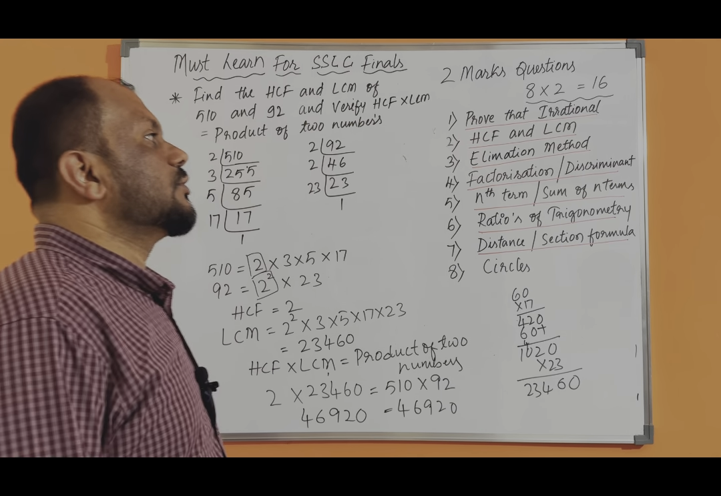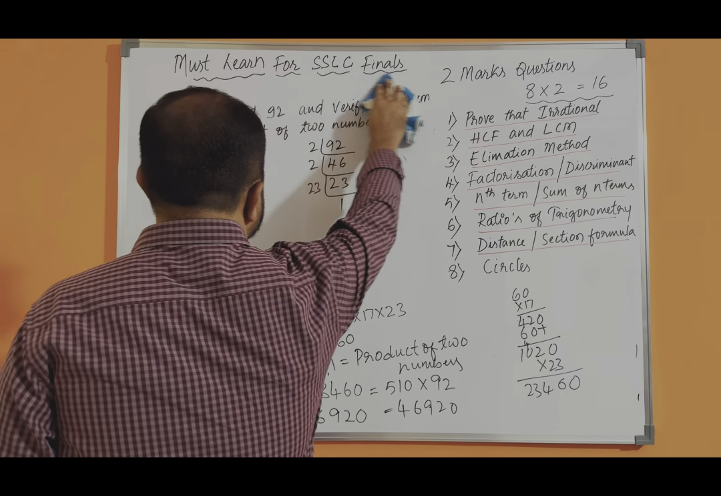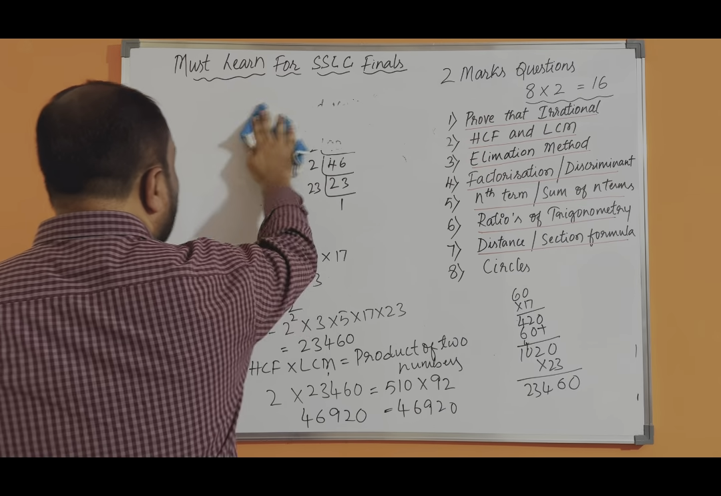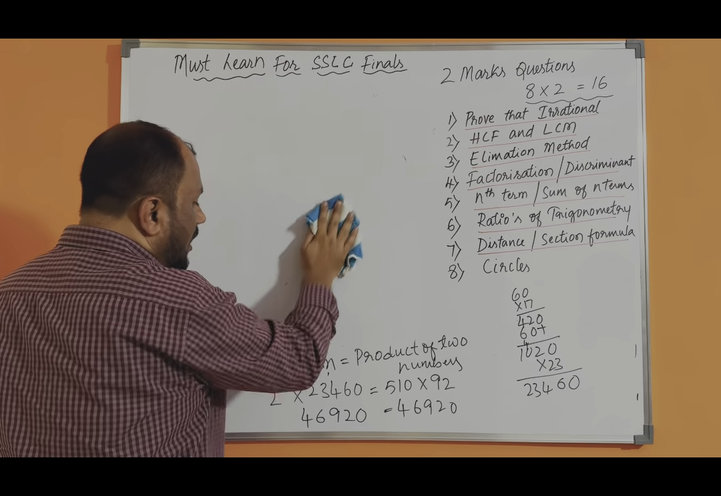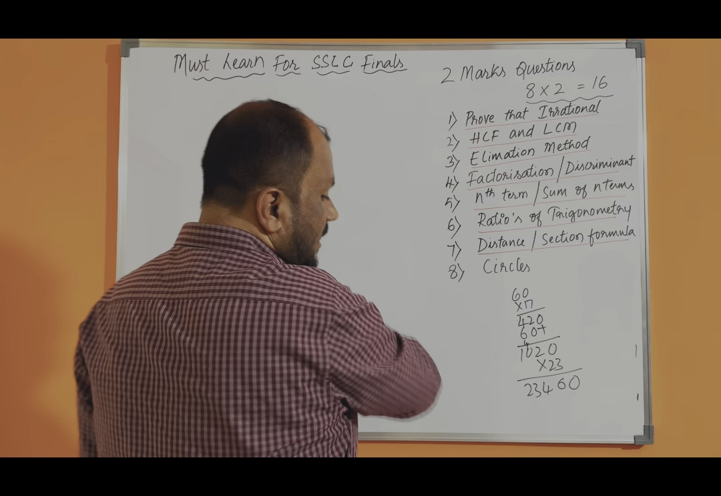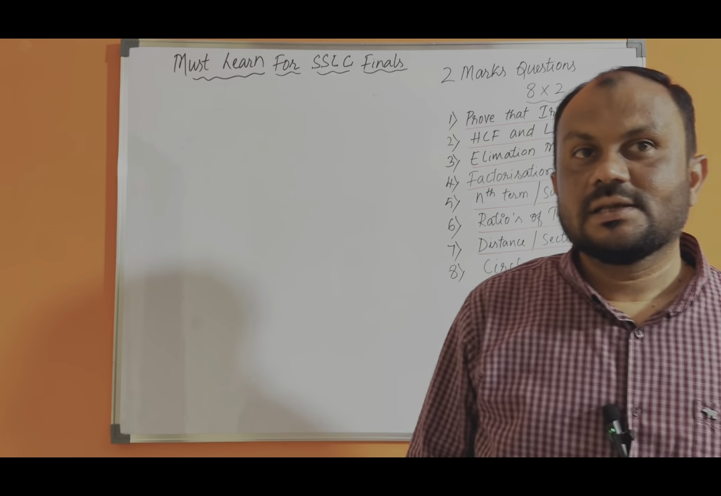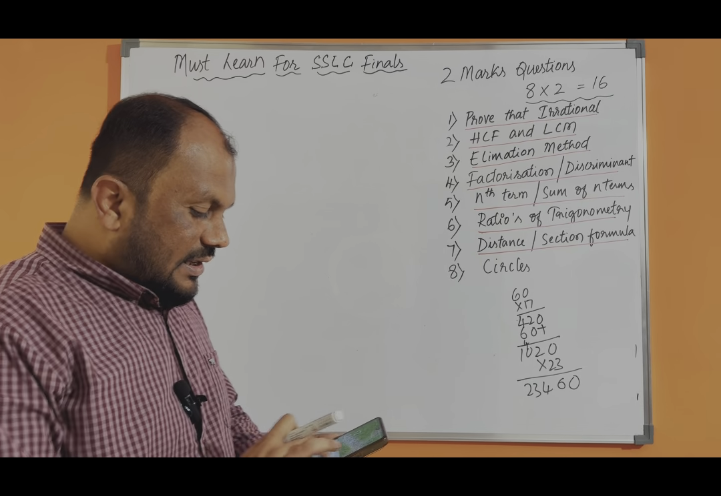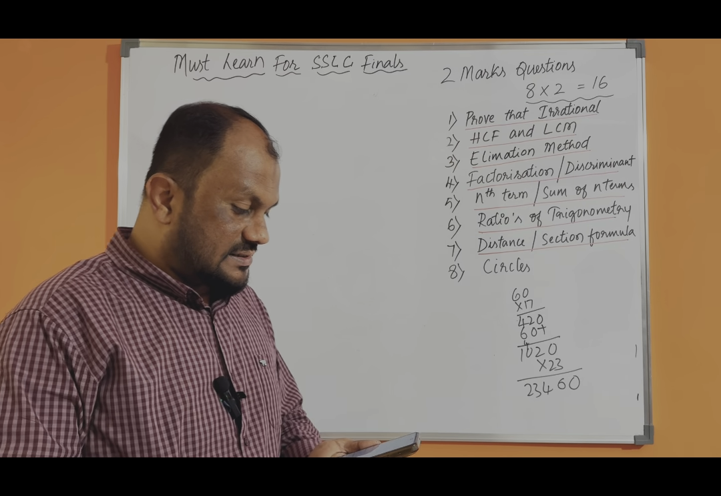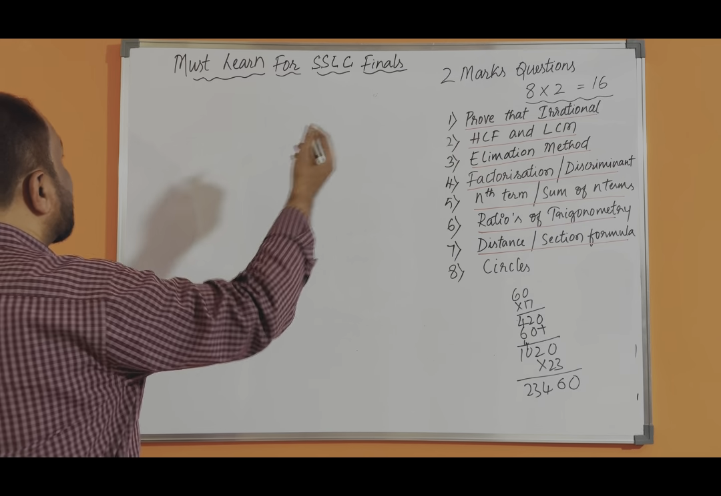Next, move on to the topic elimination method, the easiest mathematics sum in your 10th standard book. Find the value of x and y by elimination method. These are the easiest sums which will be given in your final exams to get the marks very easily. Here I am going to explain one sum which will be very easy and you can also do it easily.